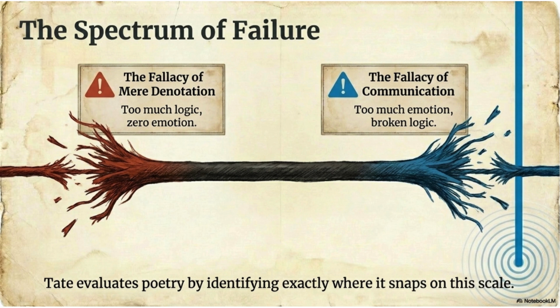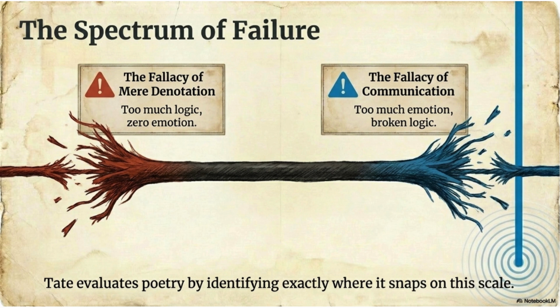Look at the left side. The slide says, too much logic, zero emotion. The word denotation means the dictionary or literal meaning of words. Tate says some poems become so logical and factual that they stop being poetry. They become like reports or scientific statements.